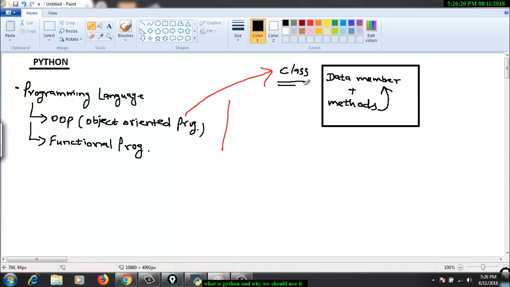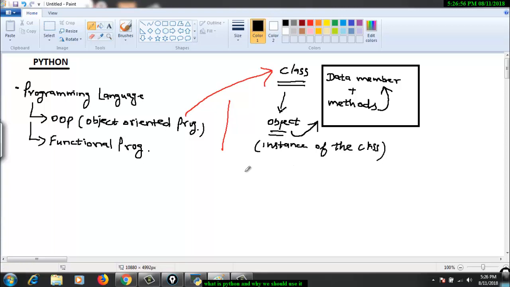When I have to use this class, how do I use it? I achieve that with the help of an object. What is an object? An object is basically an instance of the class which we create. Through this object we will call the data members, call the methods, and perform the operations on the data members. So this is how a class works.